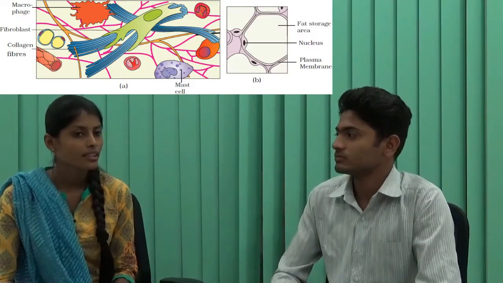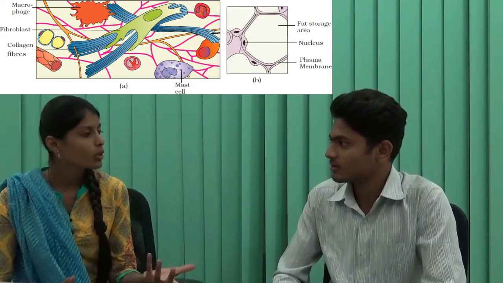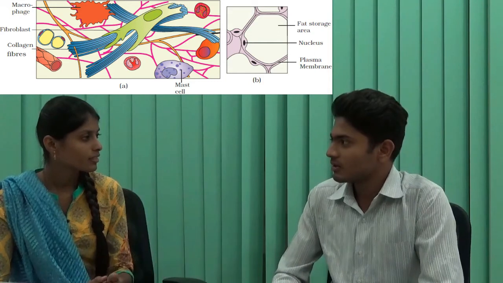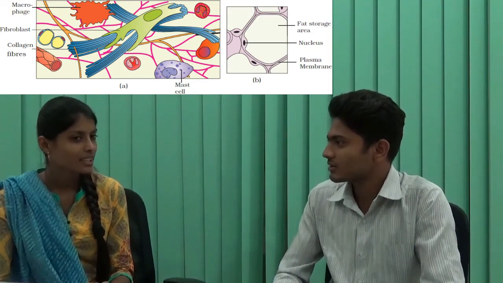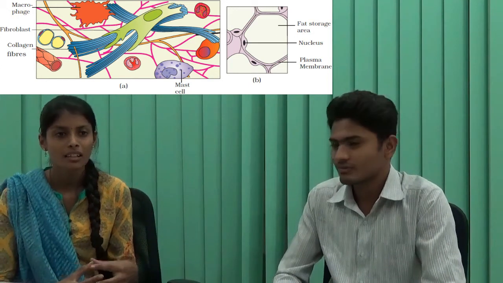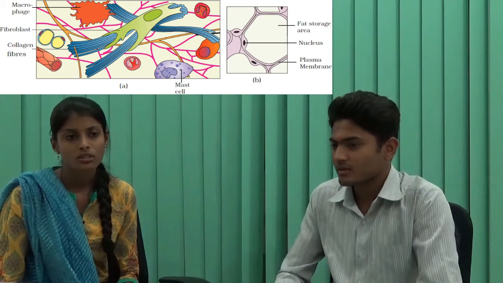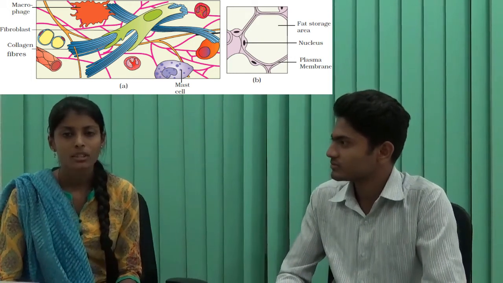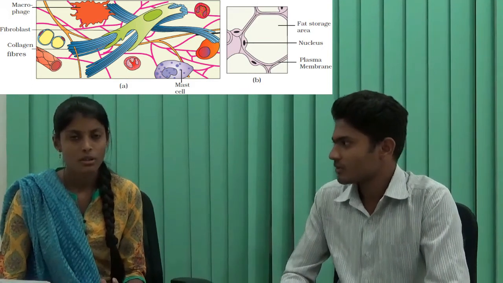Now we will see the next tissue type, that is connective tissue. From the word itself we can get what? It will be like connecting with each other. Yeah, it helps in linking the tissues. In connective tissue also there are many types: loose connective tissue, dense connective tissue, and the specialized structures also.